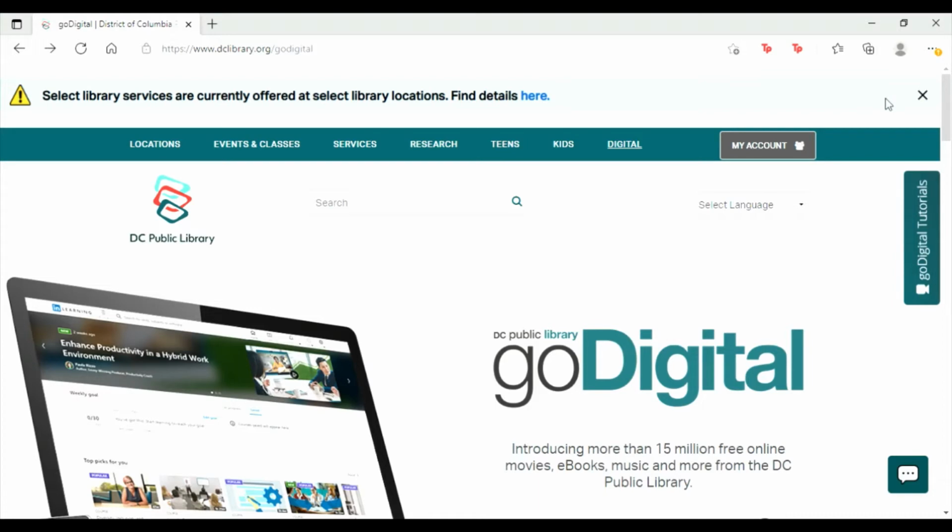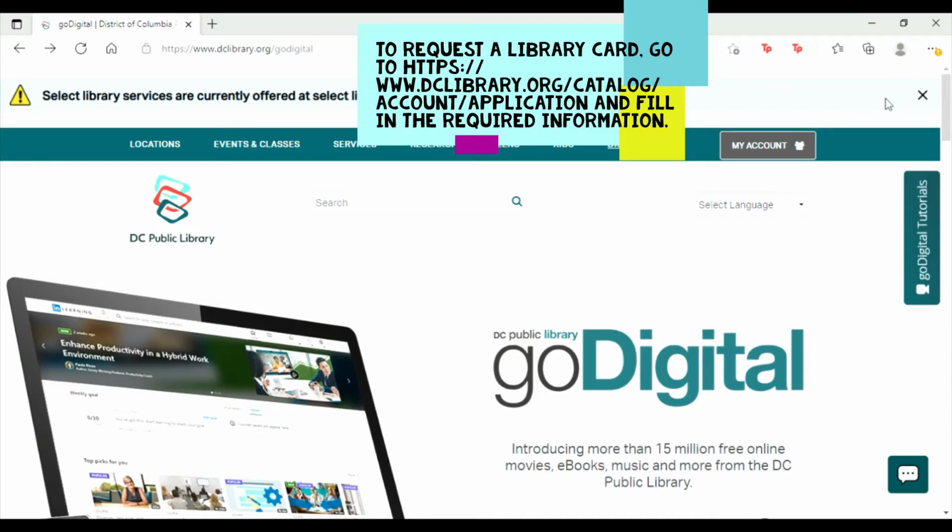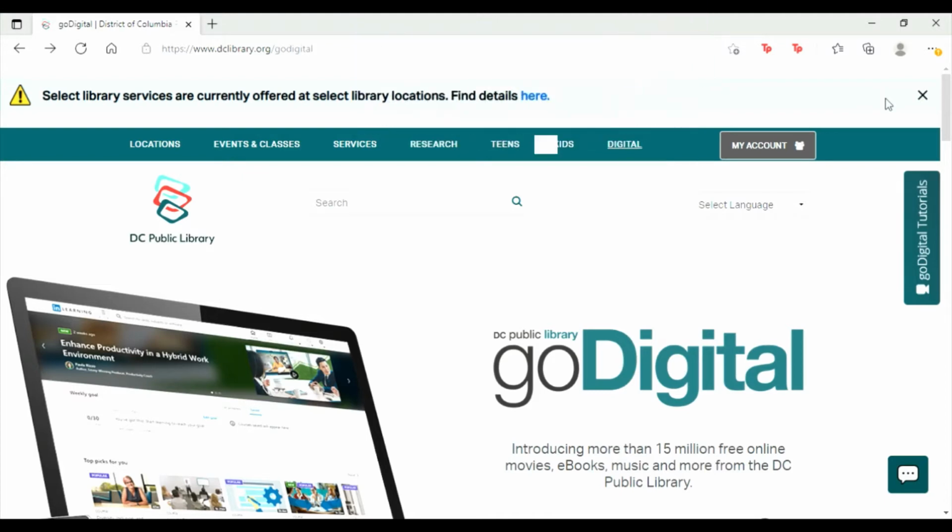I'm going to preface this by saying that you do need a library card to access any Go Digital program with the DC Public Library. It's easy to get one. You can sign up online. You automatically get an email with your library card number and code, so you don't really have to worry about going in person until you have to.